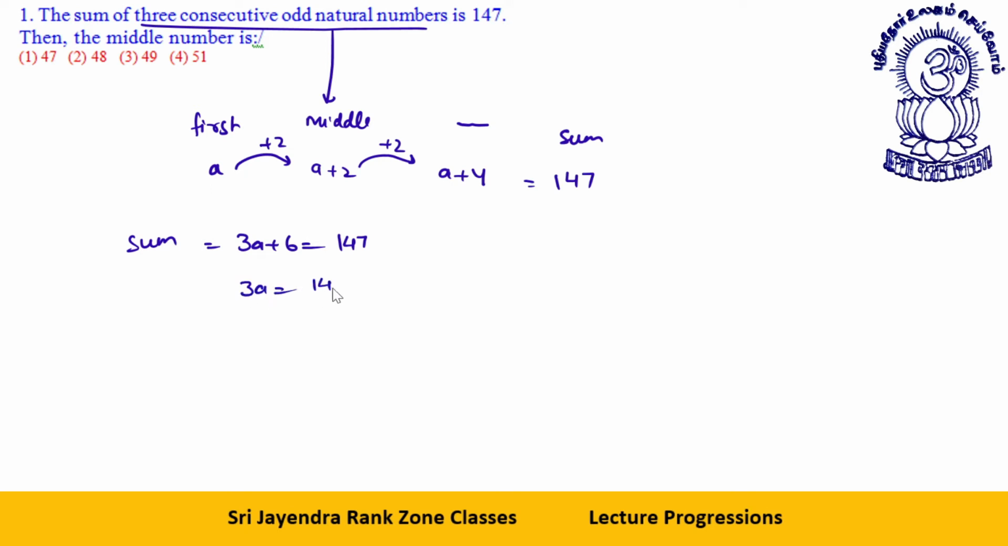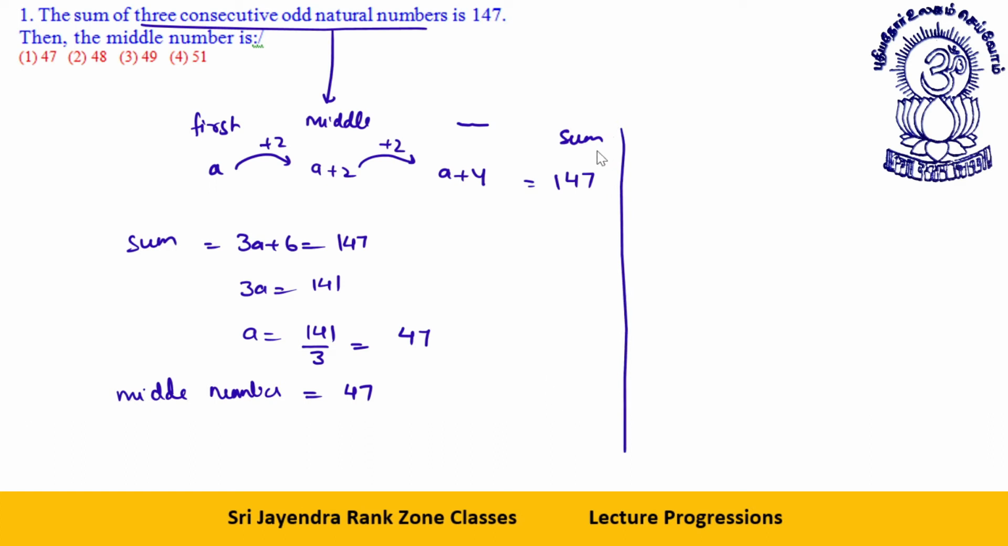3a is equal to 141. a will be 141 by 3. That is 47. Then the middle number is 47. This is one way of doing this question, dear students.